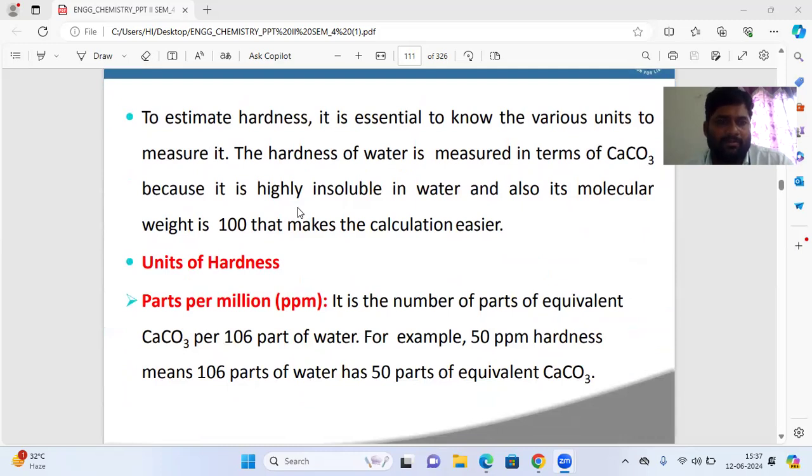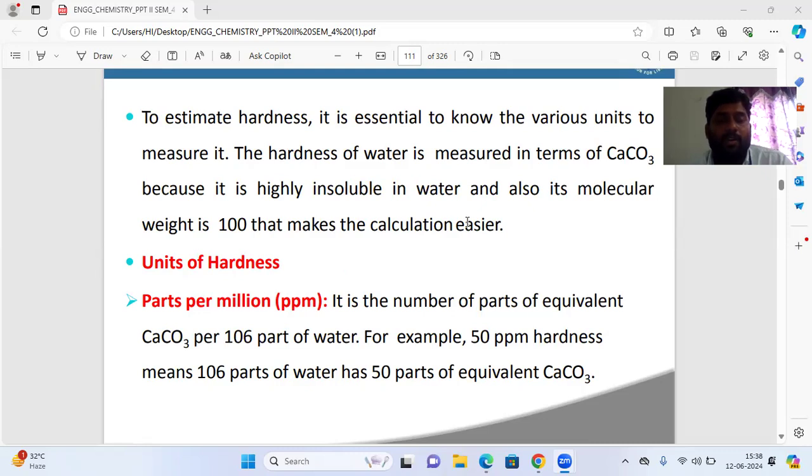to measure it. The hardness of water is measured in terms of calcium carbonate because it is highly insoluble in water and also its molecular weight is 100, which makes the calculation easy. So if you want to estimate the hardness of water, then you have to know the units of hardness. This is very important. Suppose you take 1 liter of tap water, which is hard water. You cannot use this water for drinking or bathing, commercial use, or any human consumption, because of the salts.